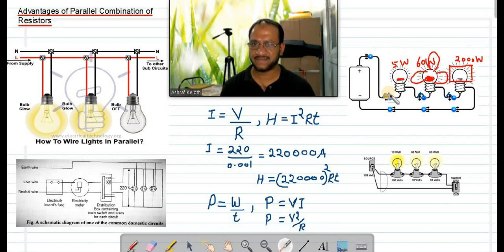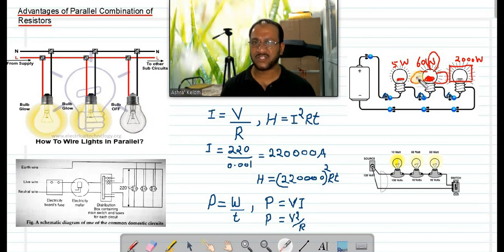Is it justice? No. Who needs maximum food? The elder brother, because he has more power, he is doing more work, isn't it? And the LKG sister is only an LED bulb, only 5 watts. She needs very little food, isn't it?